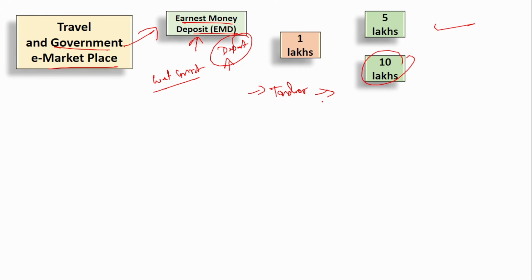And through UPI, the maximum amount that you can deposit per transaction is 5 lakhs, and for one day, you can deposit a maximum of 10 lakhs under this earnest money deposit. Okay. Next is the collections.